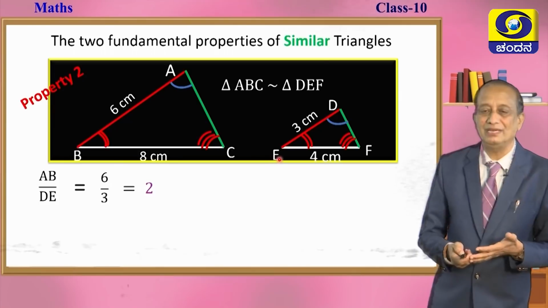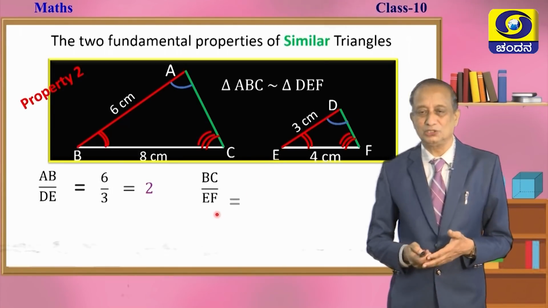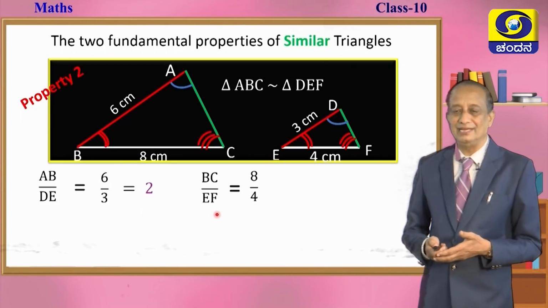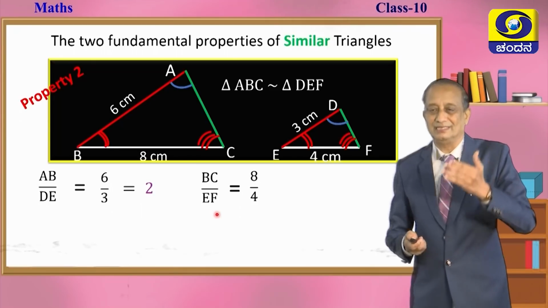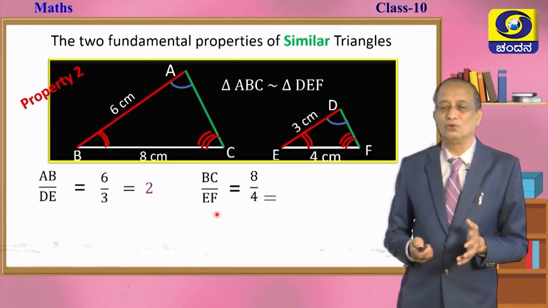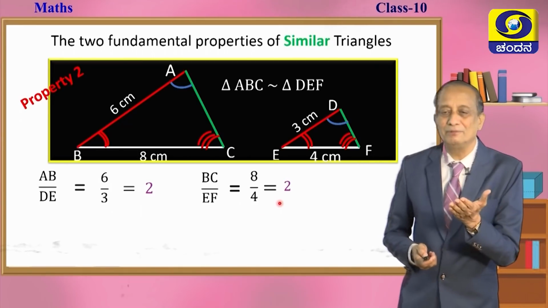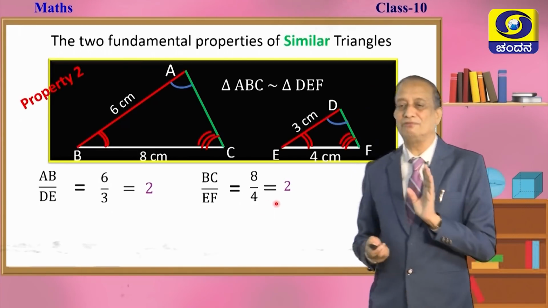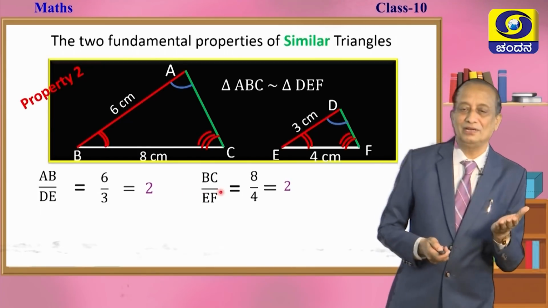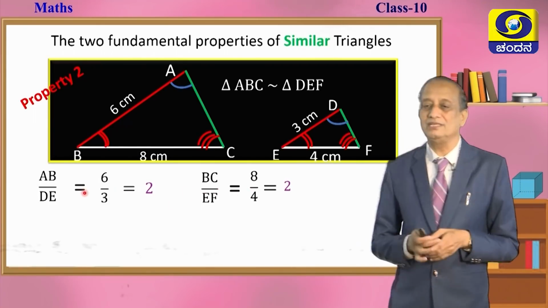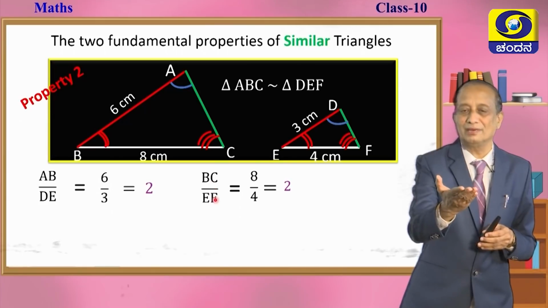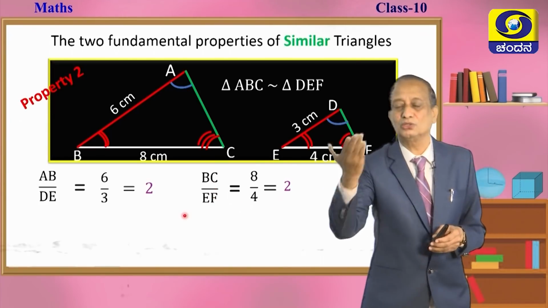They happen to be 8 and 4. Take the ratio: 8 centimeters by 4 centimeters, units cancelled, 4 ones are 4, 4 twos are 8. Wow! BC is also twice EF. Before that we saw AB is twice DE, and look at this figure, BC is also twice EF.